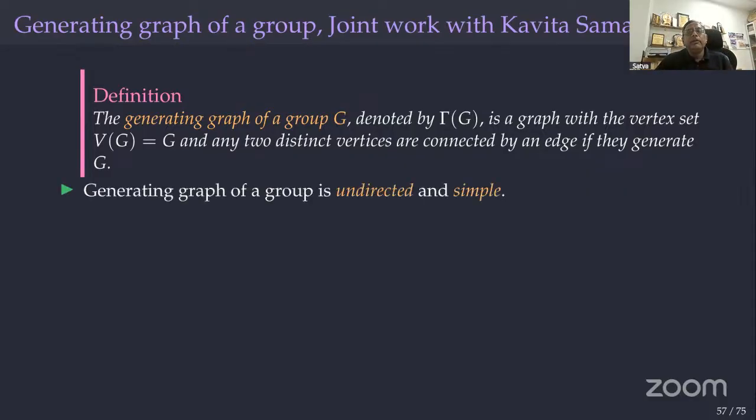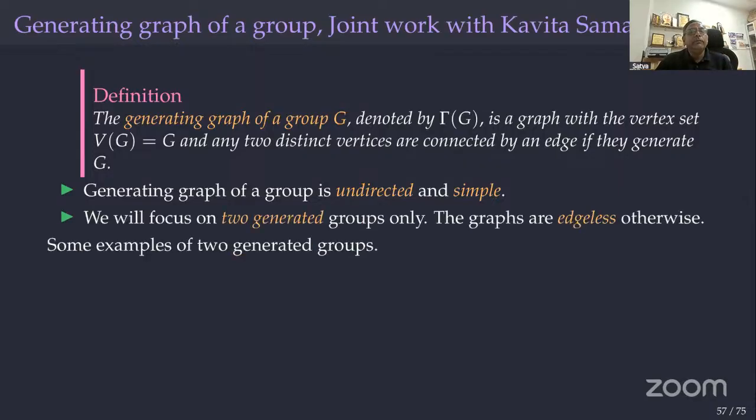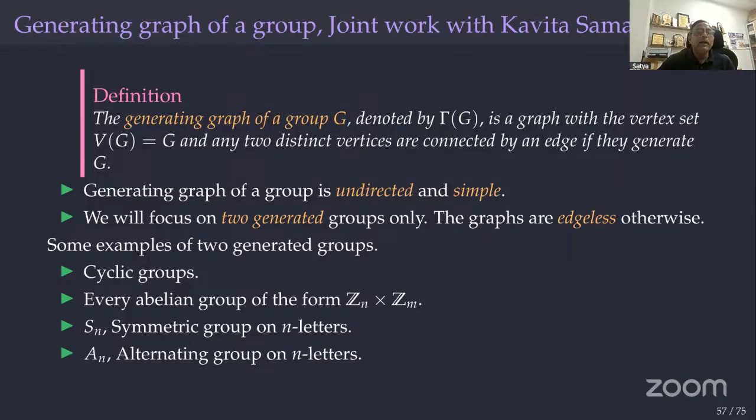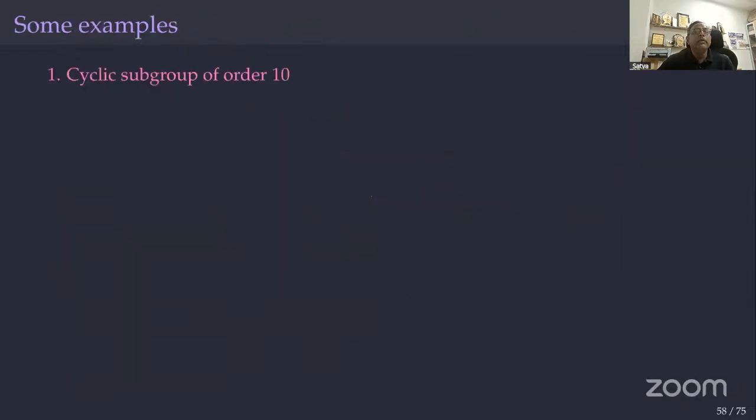So for generating graphs, we are going to consider only groups which are at least two generated. The cyclic groups are two generated because they are single generated. Abelian groups of the form Zn cross Zm are two generated. Symmetric groups are two generated. Alternating groups are two generated. Dihedral groups like that.